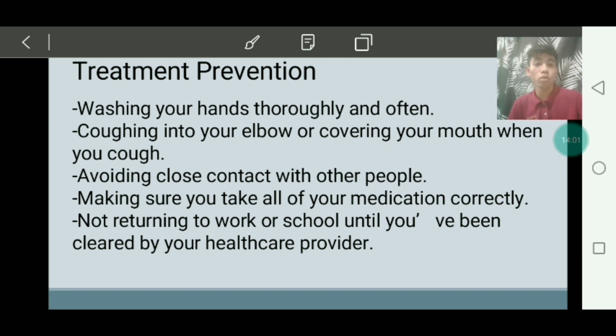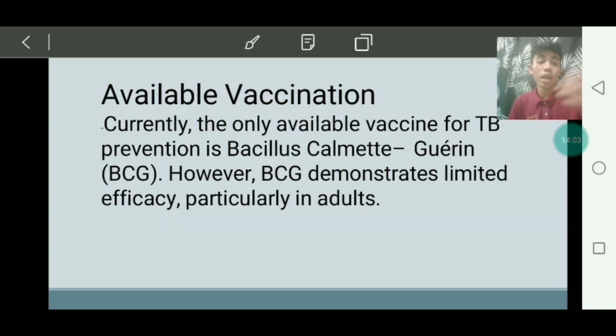So next is the available vaccination. Currently, the only available vaccine for tuberculosis prevention is the Bacillus Calmette-Guerin, or the BCG. However, the BCG demonstrates limited efficacy, particularly in adults. So the vaccines for tuberculosis are limited.